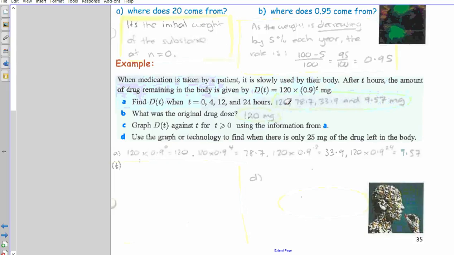So you can just plot the points. So that's what I did. So we're kind of going for, it's decaying. So it's starting at 120 and it's decaying. So we need our x-axis to go up to 120 because it's going to go down from there.